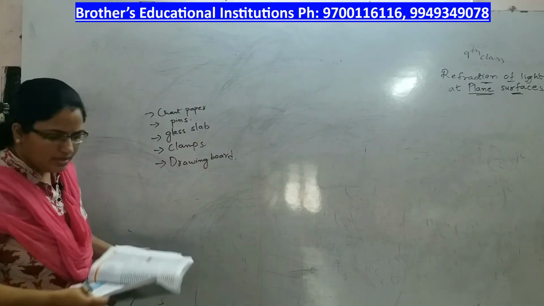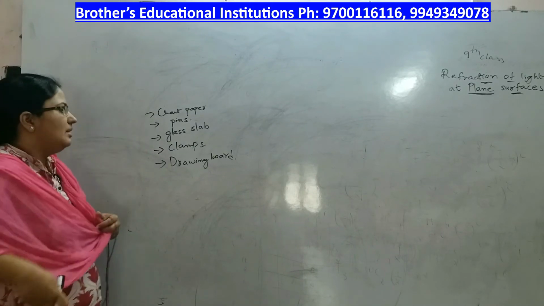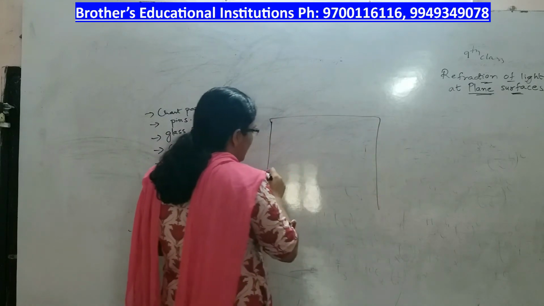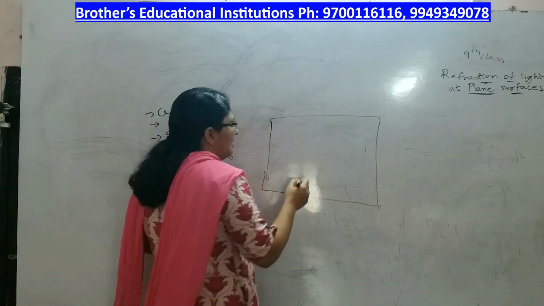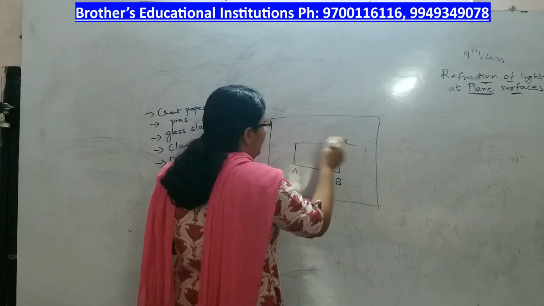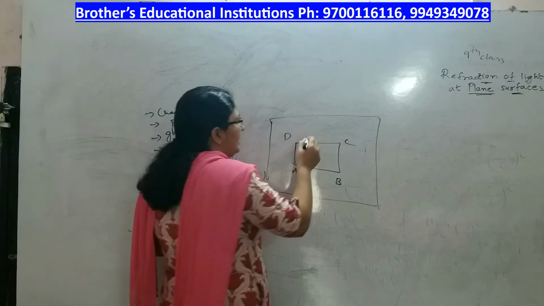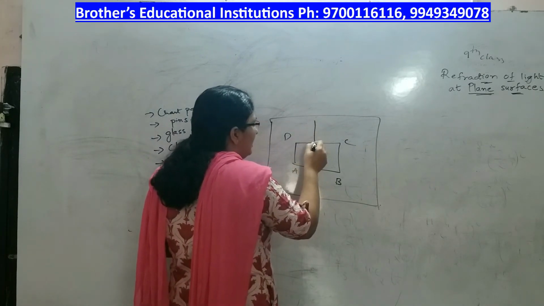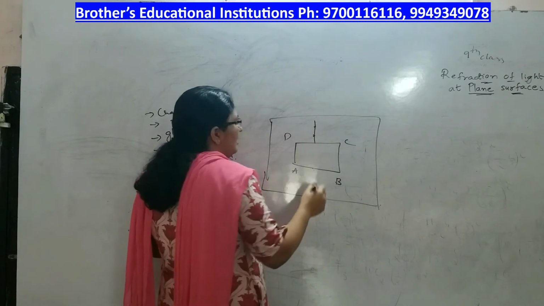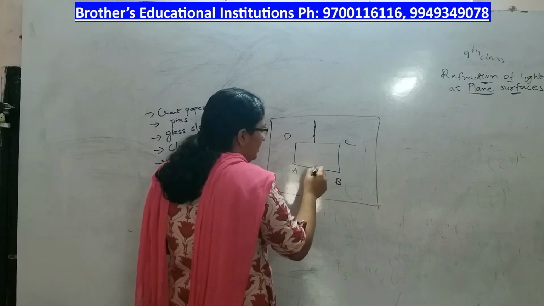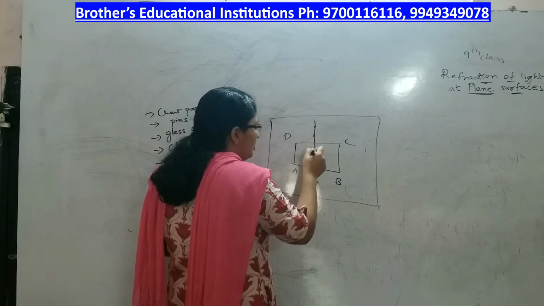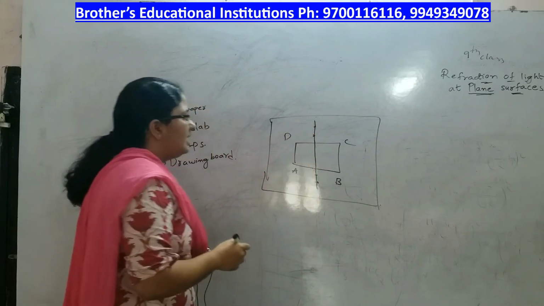What you have to do is take the drawing board and fix the chart paper. Let us say this is the chart paper that we have fixed on the drawing board. Now take the glass slab and draw its boundaries. Mark it as A, B, C, D. Draw a straight line perpendicular to one of the sides, and try to observe this straight line from the other side. Fix two pins here. Wherever you see the straight line, fix two more pins. Remove the glass slab and join the line. You will get a straight line like this.